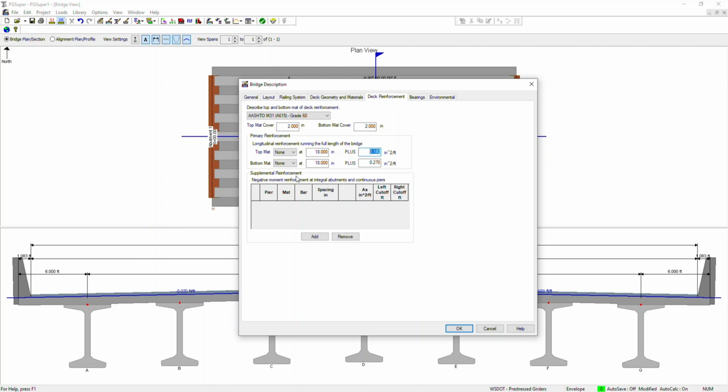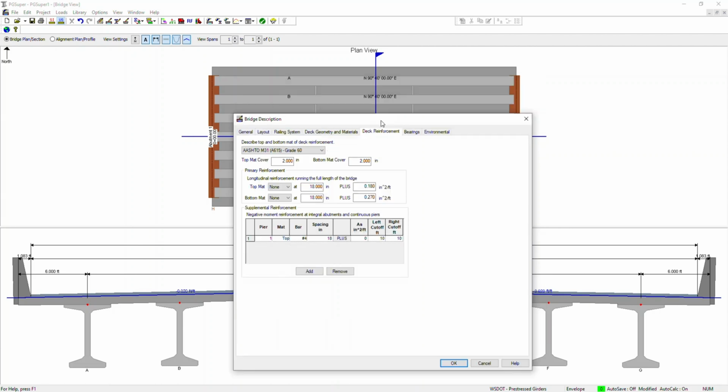Generally, at the piers, when you have continuous span, you will need to provide some negative reinforcement at the pier locations. So you can just give your values, which, let's say, if you go to 8 and you have pier 1, the top mat, you can choose either pier 1 or 2, and top mat, the bar number, the spacing, and your left cutoff feet.